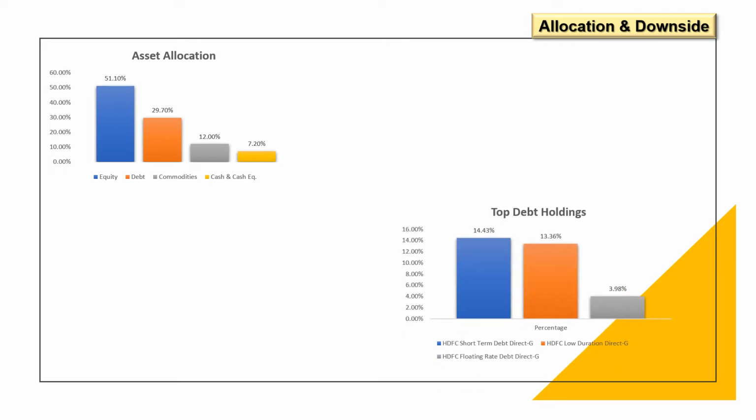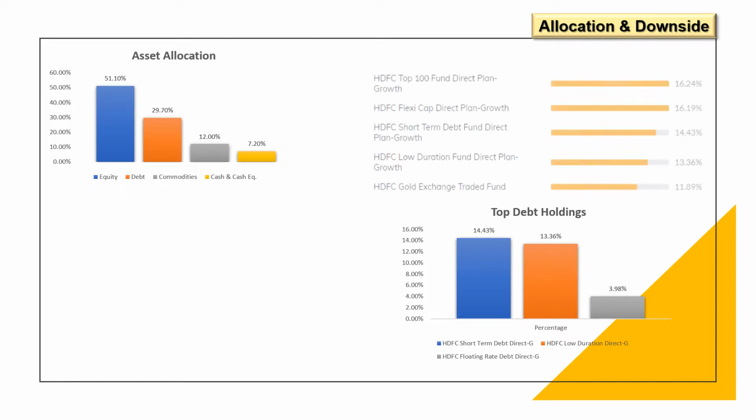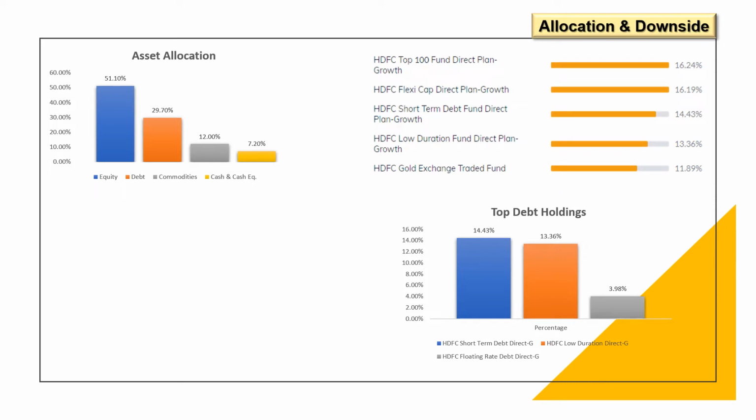If we see the top debt holdings, then this fund is investing 14.43% in HDFC short-term debt, 13.30% in HDFC low duration fund, and 3.98% in HDFC floating rate debt fund. If you see the other mutual funds in which it is investing, then it is investing 16.24% in HDFC top 100 fund, 16.19% in HDFC flexi-cap direct fund, 13.36% in HDFC low duration fund, and 11.89% in HDFC gold exchange traded fund.